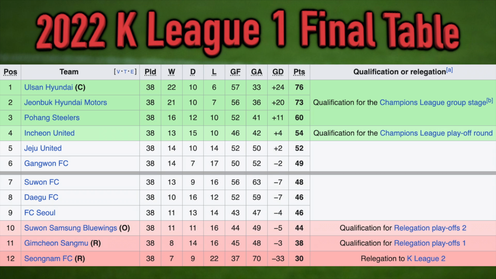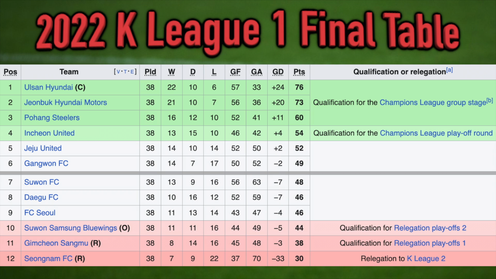This is an example of the final table from the 2022 K-League 1 season. You can see it was a tight race, but Ulsan Hyundai had the most points at 76. They were the champions, but our 12 teams are fighting for more than just the top spot and title each season. You can see there's a reward for finishing in the top 4. Those 4 clubs gain entry to the AFC Champions League the following season. That's the premier club continental competition in Asia, very similar to the UEFA Champions League in Europe.